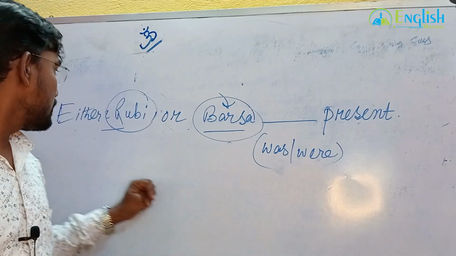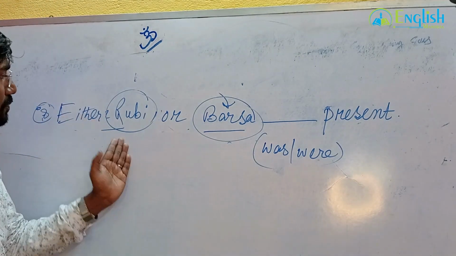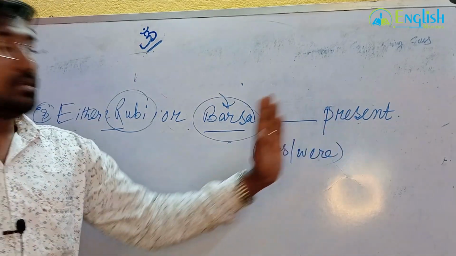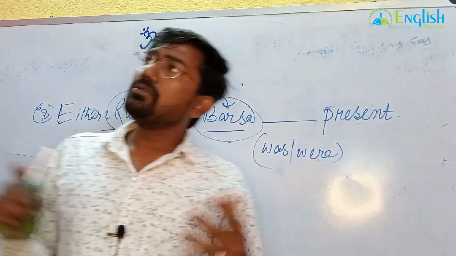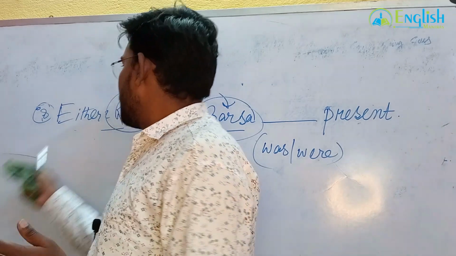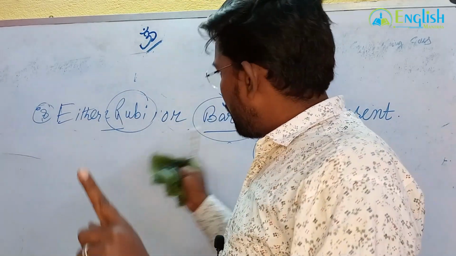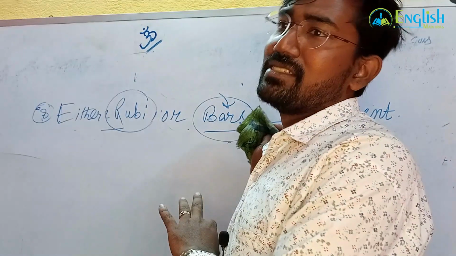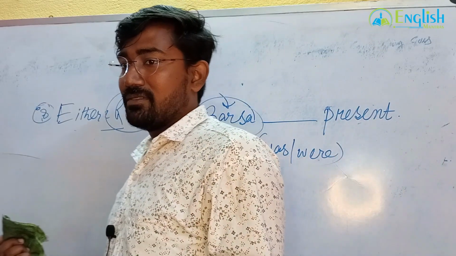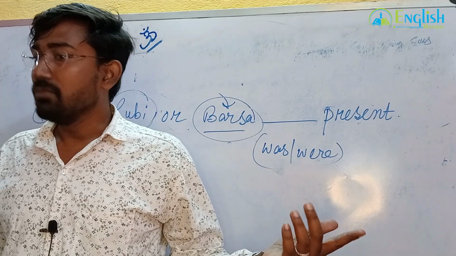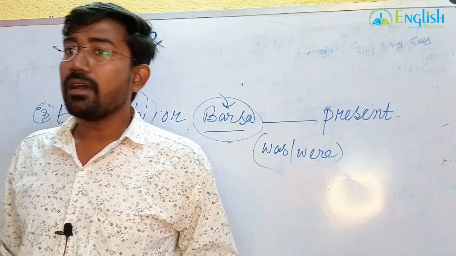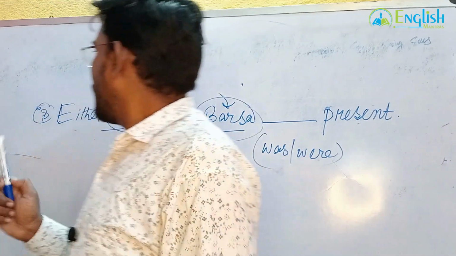But right now I am teaching you either Ruby or Barsha was or were present. I cannot remember who came. If you ask me who was present, and I say both of them, then I give you the answer.